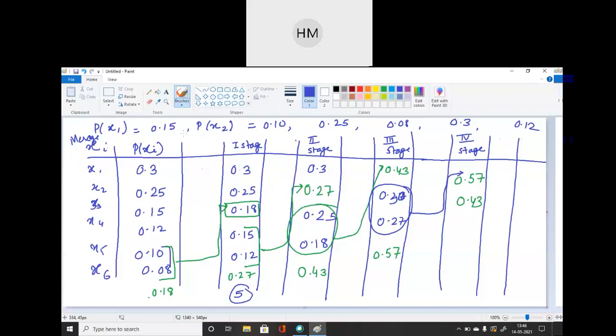ठीक है? So students will continue designing the coding in the next class. If you have any doubt in reducing the probabilities in reduction stages, you can ask me. Then in the next class, I will continue with this Huffman code. Because time is just getting over. 2 minutes are left. So if you have any doubt, you can ask.